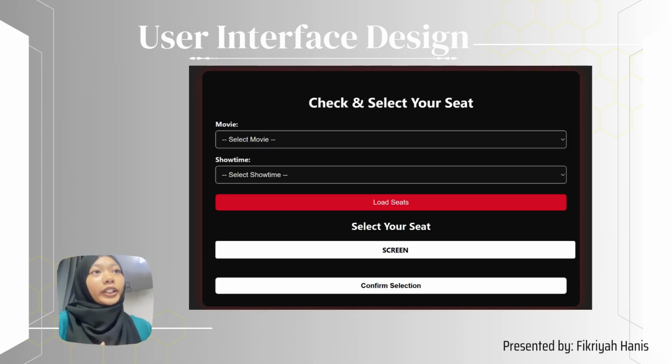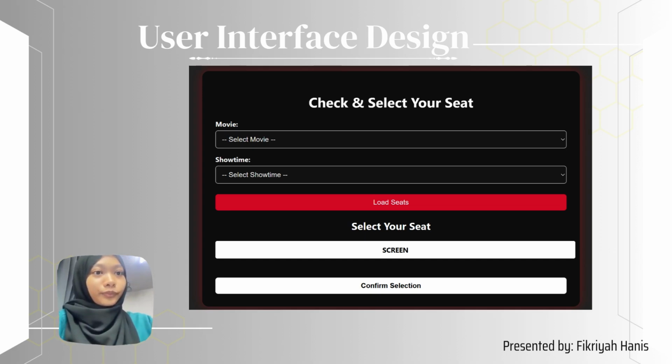Now for the user interface for view seat availability. When the customer opens the interface, the customer can check and select their seat. On this interface, the customer first chooses their movie and show time.